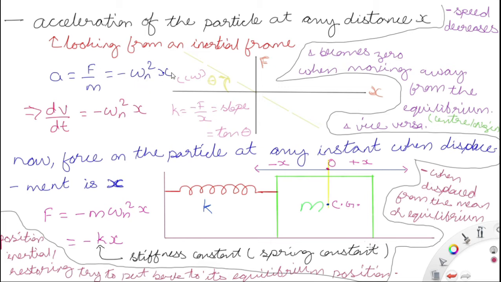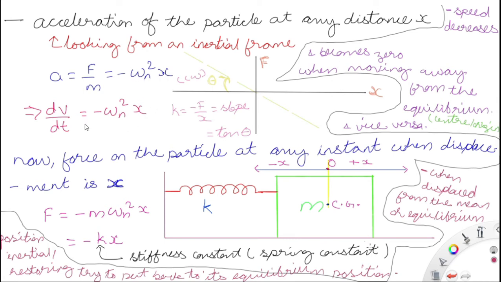Omega is the frequency of vibration, or frequency of oscillation, or frequency of simple harmonic motion, and n means natural, when no attenuation is happening. So it is the natural angular frequency. So minus omega n square x, or omega square x.